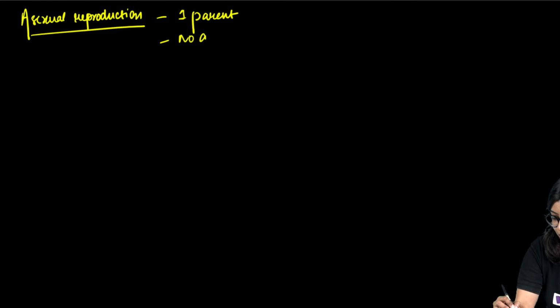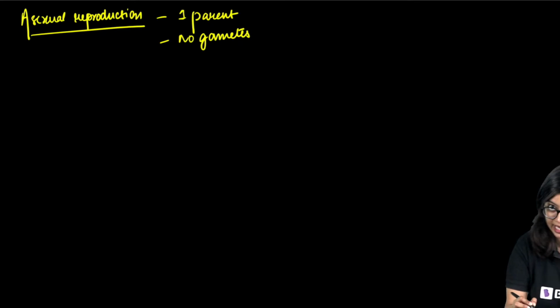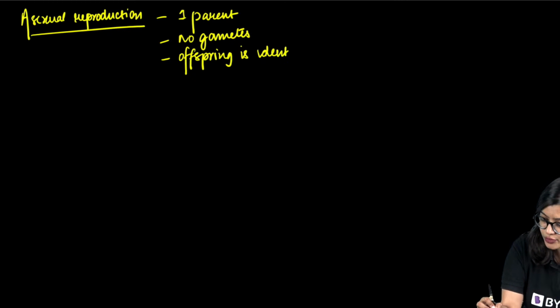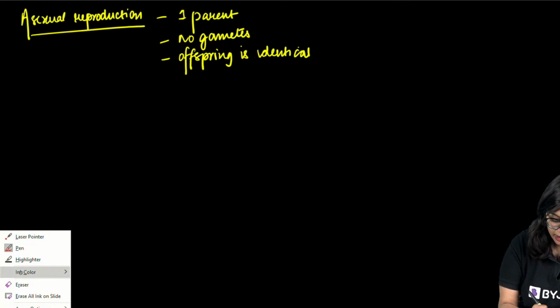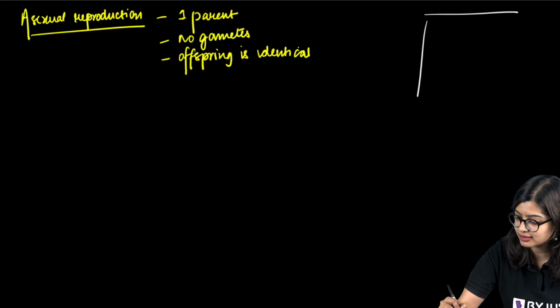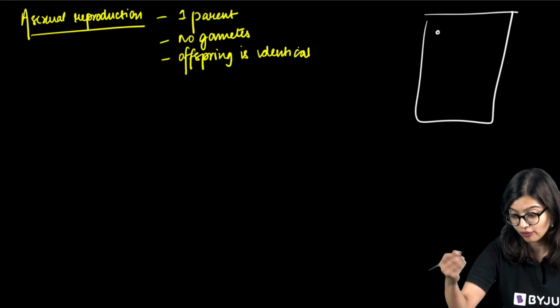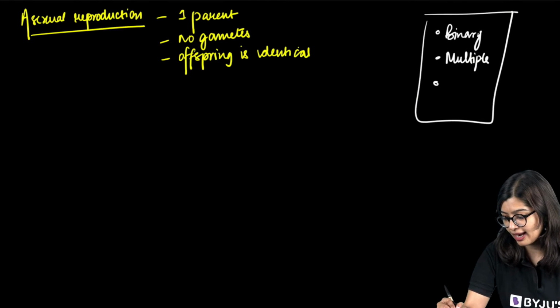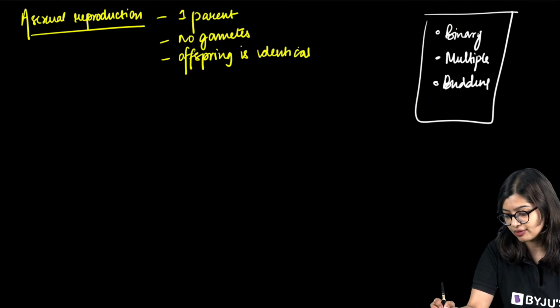We saw that they produce no gametes or no specialized cells, and that the offspring is identical, right? Now in this case, we see that there are three kinds. We learnt about binary fission, multiple fission, and now budding, right?